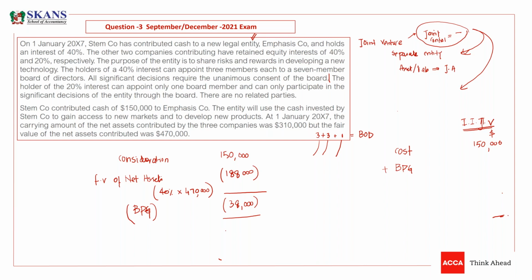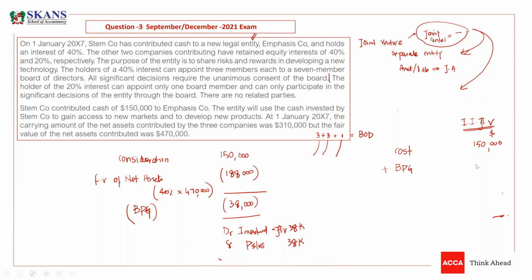Now we need to recognize this. The examiner asked about the journal entry as well. So you need to make investment in joint venture by 38K, and you need to book a gain in P&L of 38K. So this is something that you need to do.